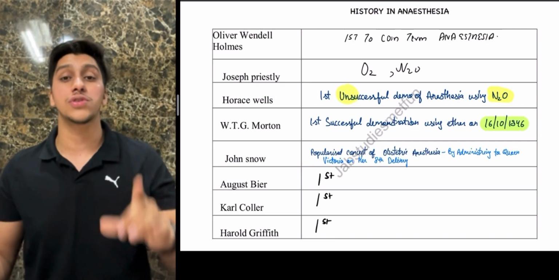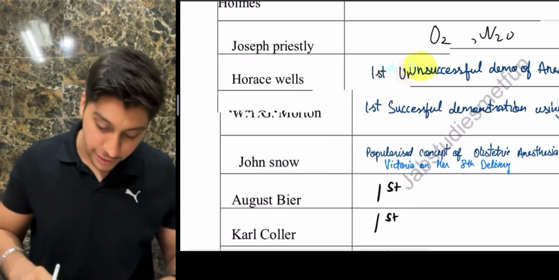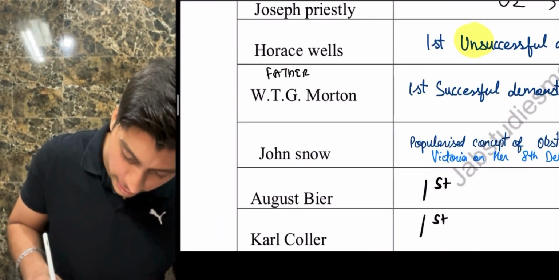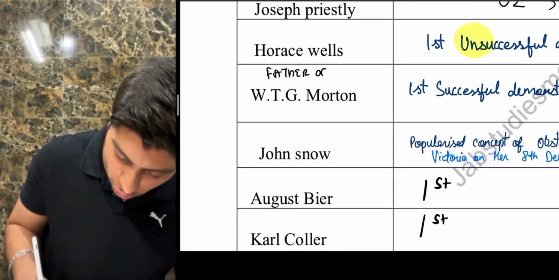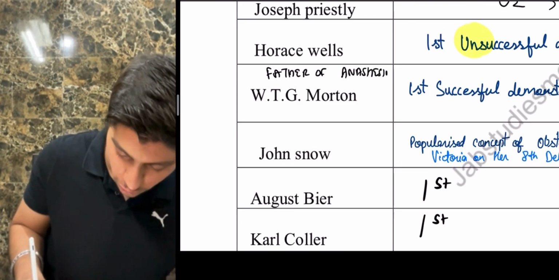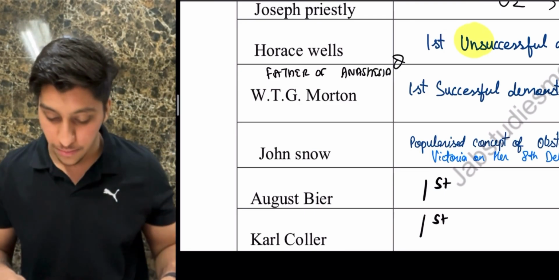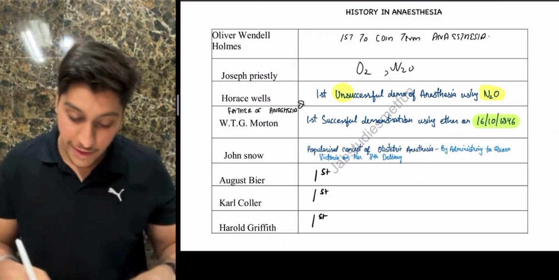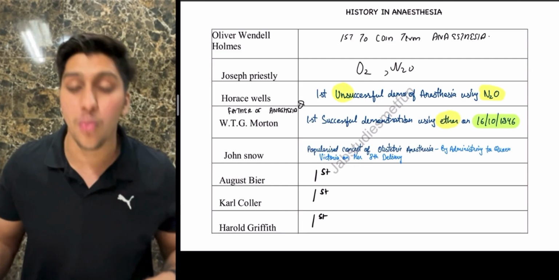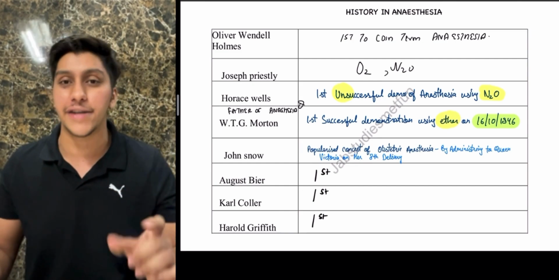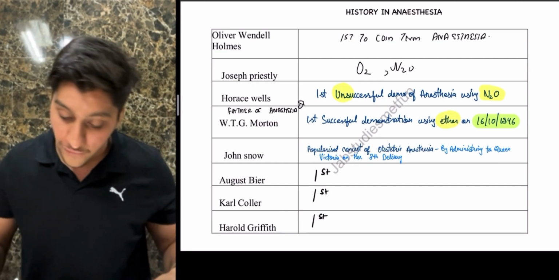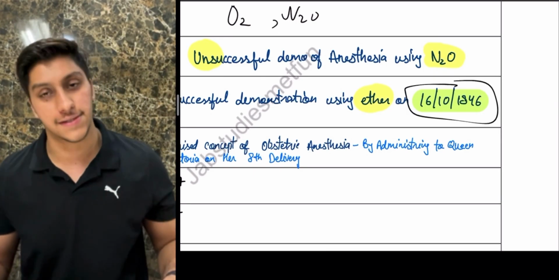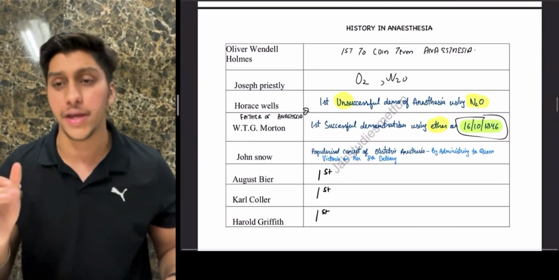So if they ask you who was the first successful one, that is W.T.G. Morton, who is known as the father of anesthesia. He was the one who successfully demonstrated the role of anesthesia with the help of ether. And remember, World Anesthesia Day is going to be 16th of October. When did he demonstrate it? It was on 16th of October 1846.